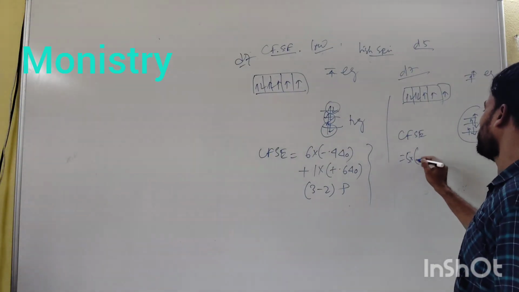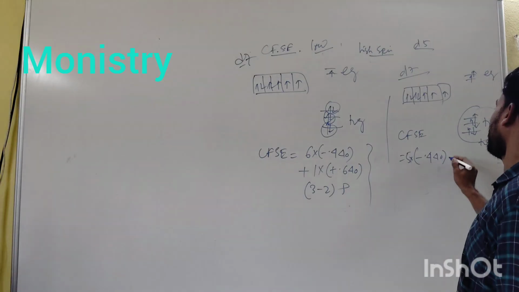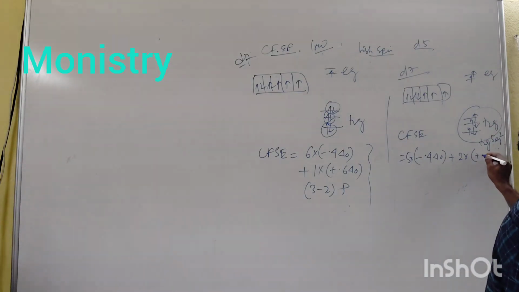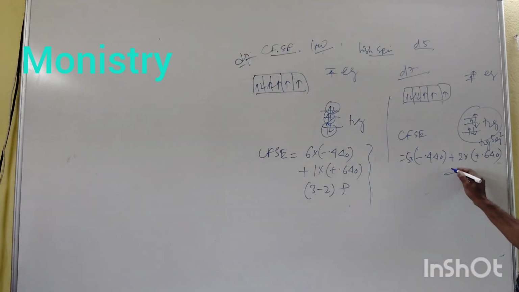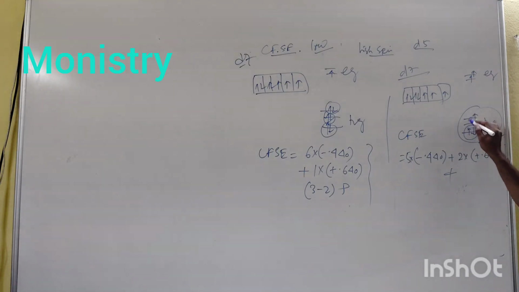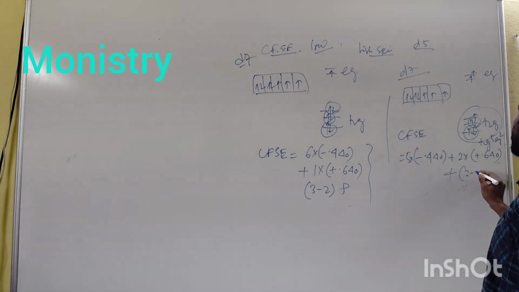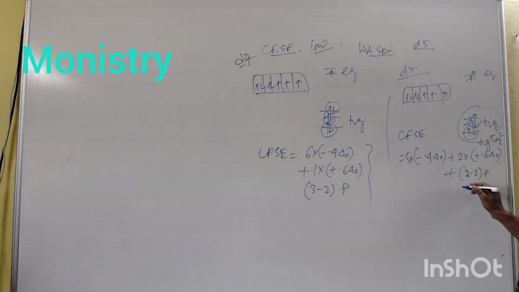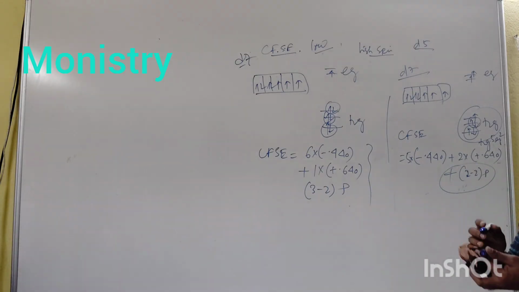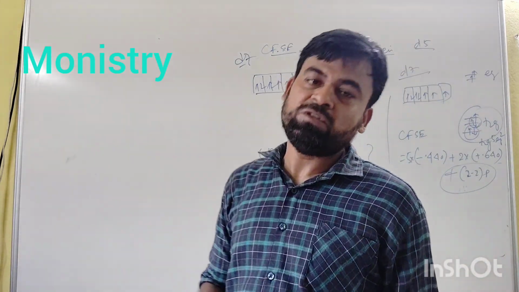So 5 into minus 0.4 delta O plus 2 into plus 0.6 delta O plus the pairing energy: here 2 pairs and here 2 pairs, so 2 minus 2 into P, that is 0. Here the value is 0, and you have to calculate from this the CFSE of the d7 system.